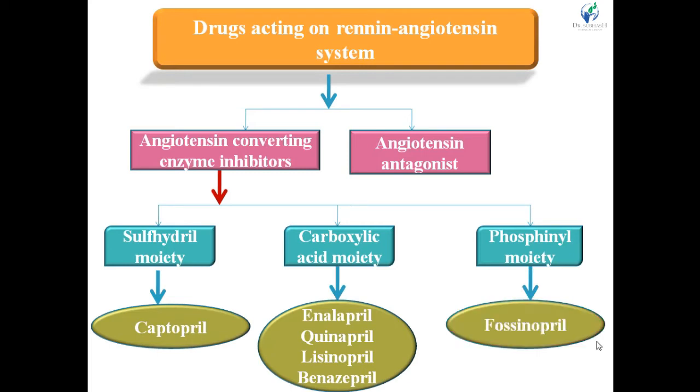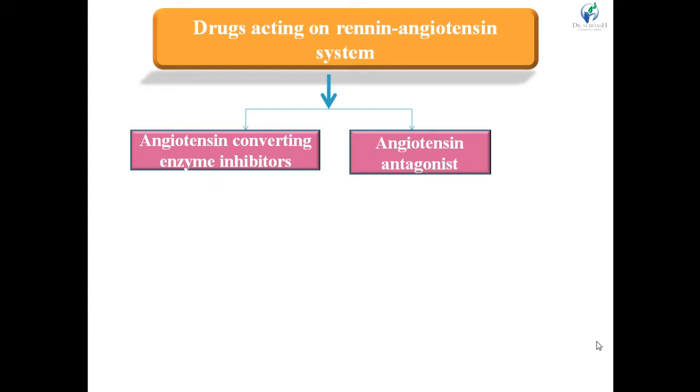It is fosinopril. Right, so the ACE inhibitors are captopril, enalapril, quinapril, lisinopril, benazepril and fosinopril. Now see the examples of angiotensin antagonists, that is losartan and irbesartan. Right, losartan and irbesartan.